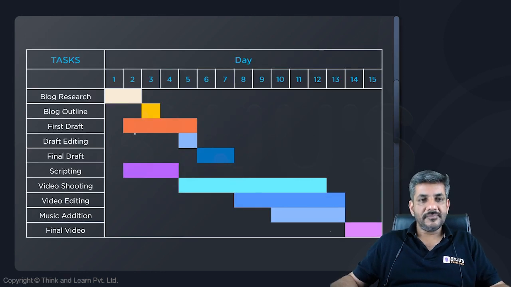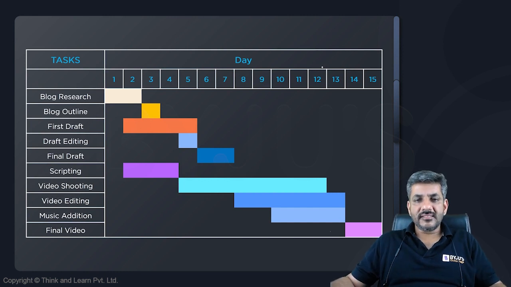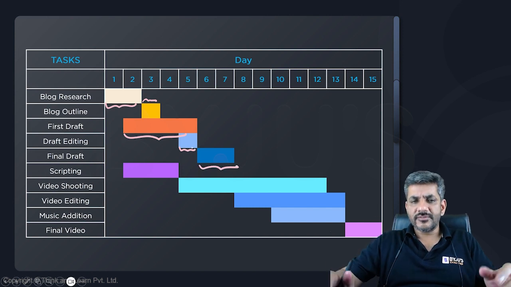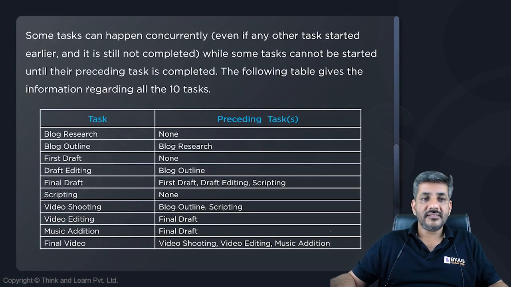So let's see this. Here I see this screen on which days are mentioned in the topmost row and tasks are mentioned in the column. Blog research, outline, first draft, and so on. So blog research would actually take 2 days. A blog outline will take only 1 day. A first draft is going to take a total of 4 days. Draft editing 1 day, and then final draft will take 2 days, and that way for others also it is given to us. Okay, what next?